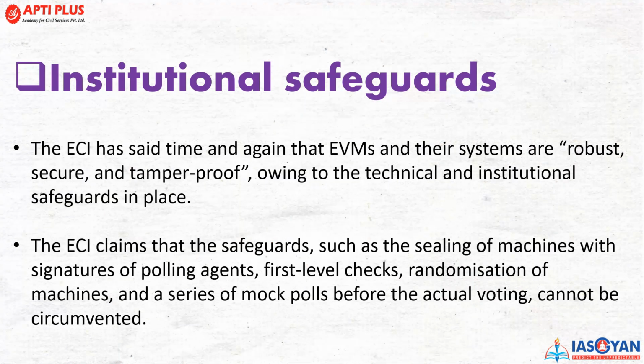If we talk about institutional safeguards, the Election Commission of India has said that EVMs are robust, secure, and tamper-proof, owing to the technical and institutional safeguards in place. The Election Commission of India claims safeguards such as sealing of machines, the presence of polling agents, first level checks, randomization of machines, and a series of mock polls before the actual voting. So these are some of the mock drills that the Election Commission of India conducts before actual elections.